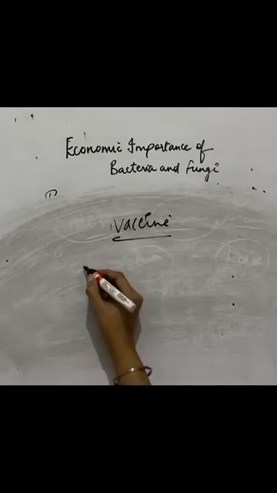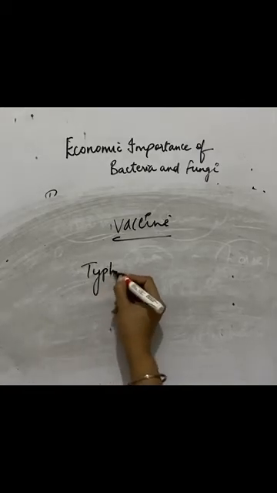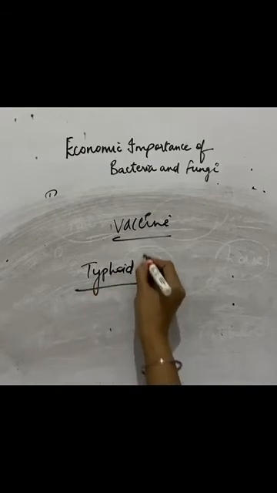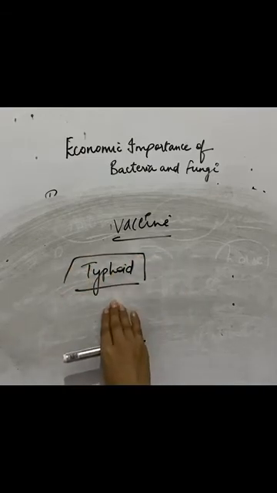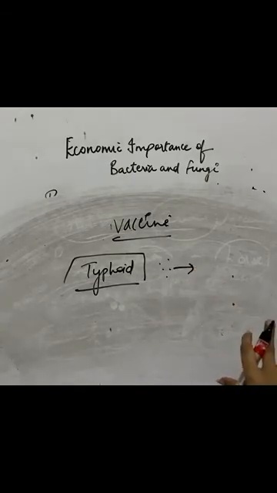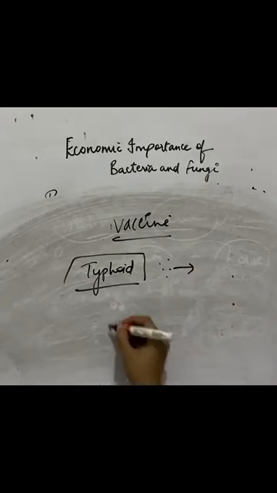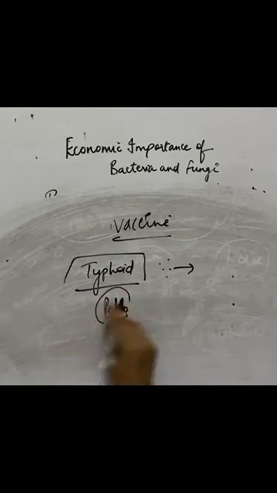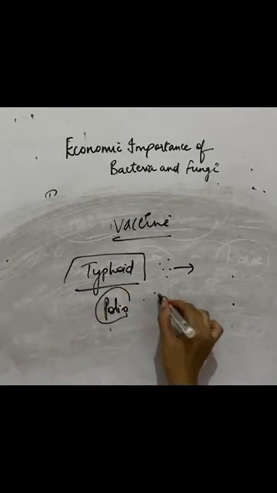Let us take the example of typhoid. If you are vaccinated for typhoid, it means the germs of typhoid have been injected inside your body. If you are taking a vaccine of polio, it means the germs of polio are injected inside your body.